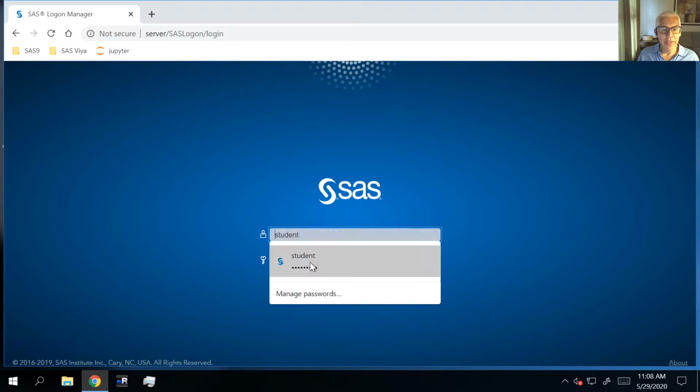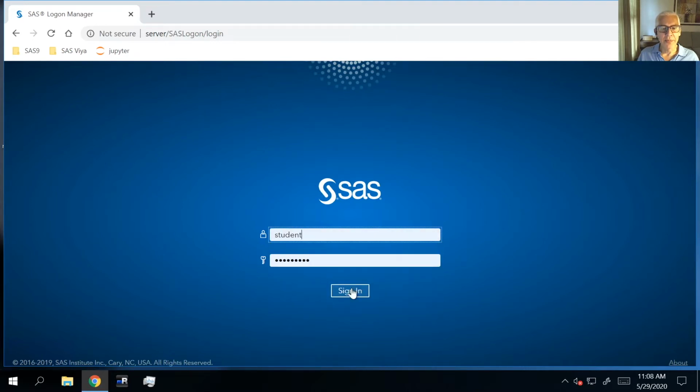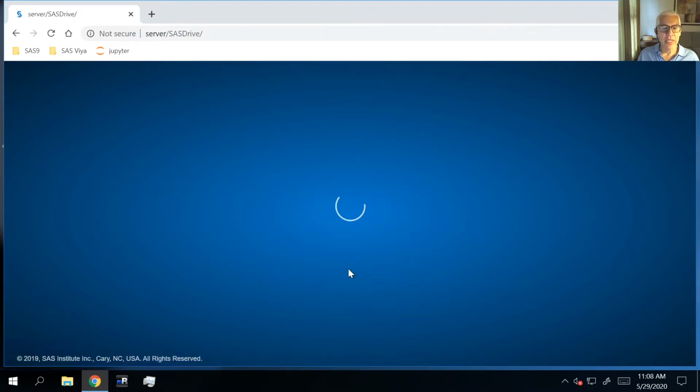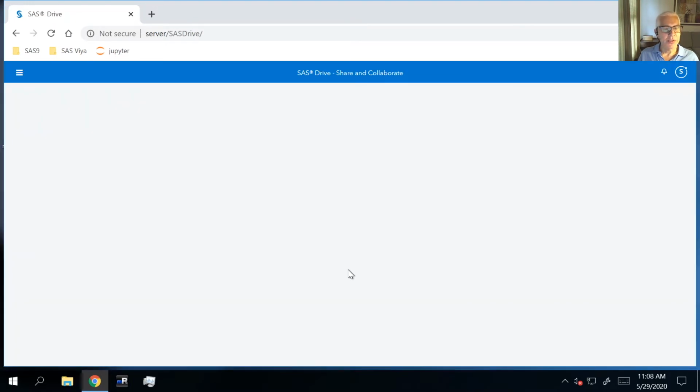I'm going to log in using the default login. You've probably got your own login back at your office or wherever you have access to SAS Viya. And I am going to opt into the assumable groups as a SAS administrator, just in case I want to do any of those high-level activities. This is going to land me directly into SAS Drive, which is our home page.